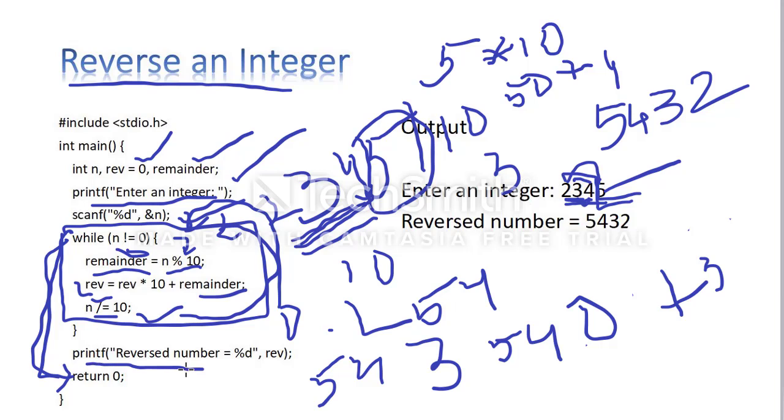What is the next line? Reverse number is equal to REV. What is the REV stored here?